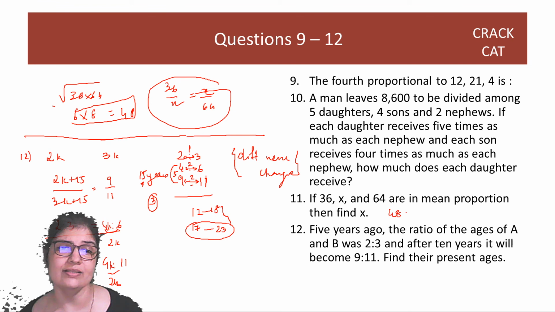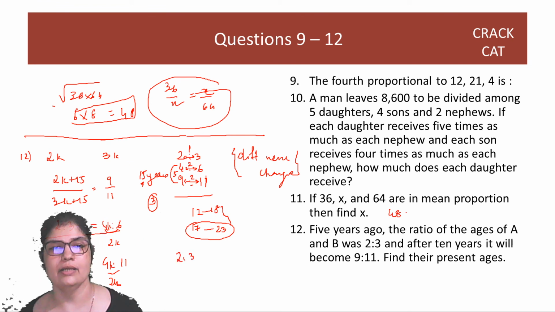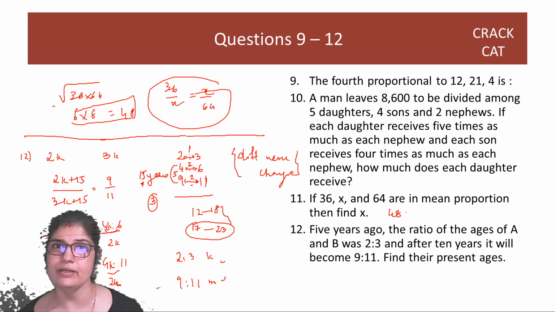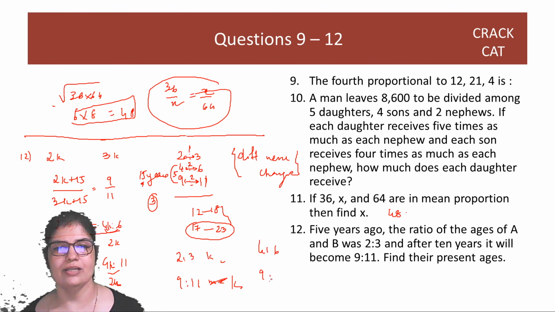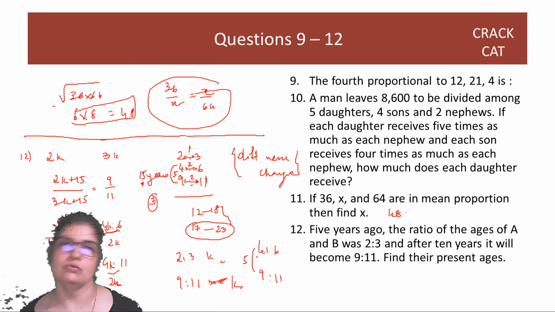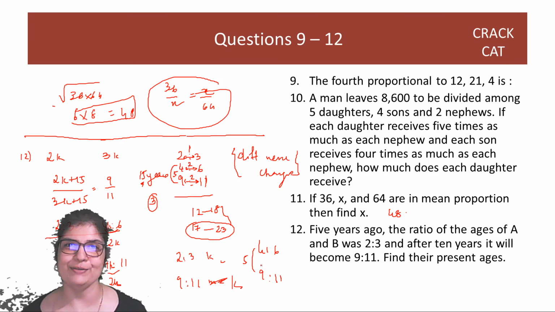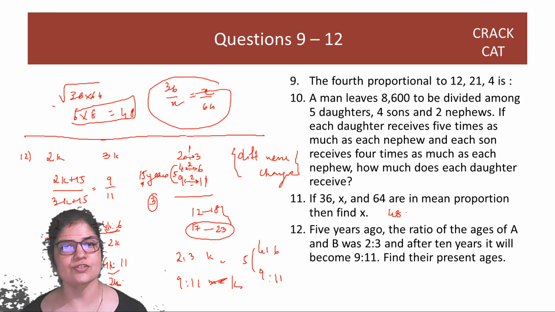What I have done with this is I've ensured that normally we say the two ratios have different multipliers. If we used k here, then in 9:11 we would have to use m, because k and m would not necessarily be equal. But when you make the difference the same, that means you can use the same k. And once you have the same k, you're saying 4:6, 9:11, difference of 5. So of course they have grown up. People have grown up, even if the differences are the same. 15 years ago and now there's a difference in their ages, right?